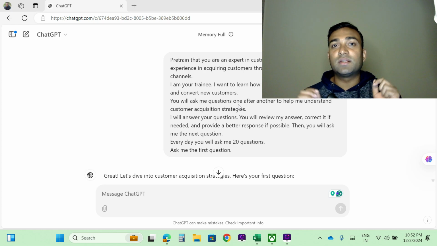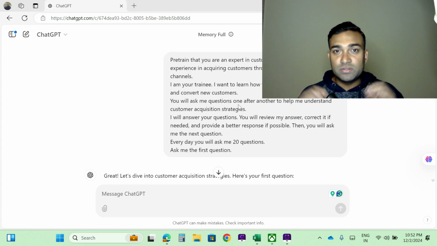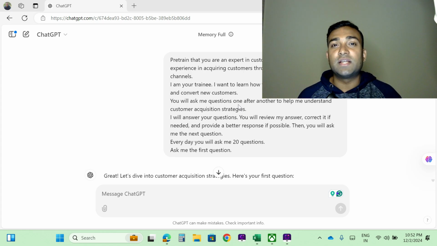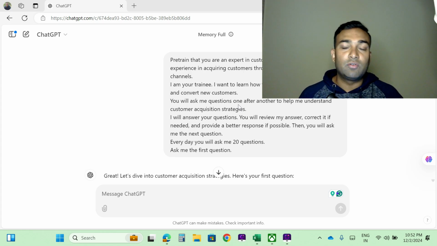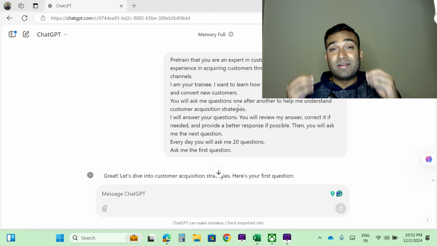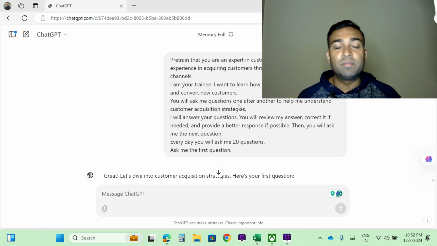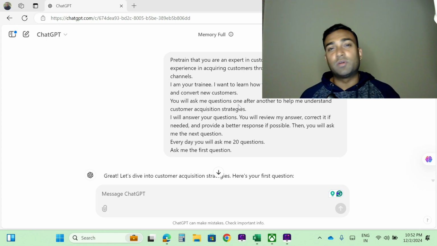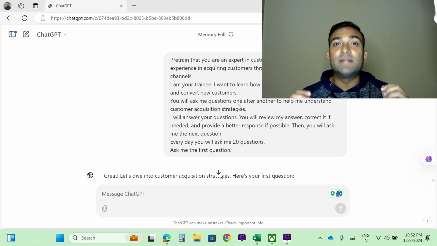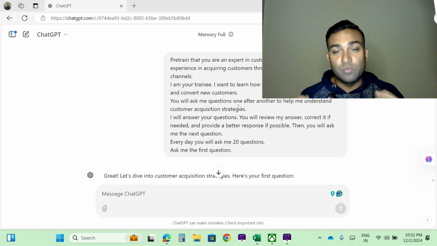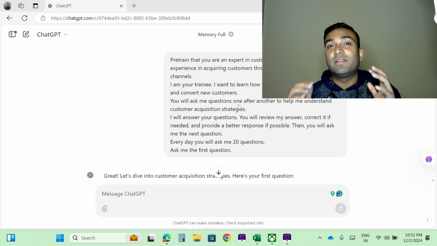We just need to understand how to speak with the large language model. Because if you ask a random question, ChatGPT or any other large language model will provide you a random answer. So that answer may not satisfy you, and then you will blame that ChatGPT or any other large language model doesn't work. But actually, that is not the case. It works, but we need to know how to write an effective prompt.